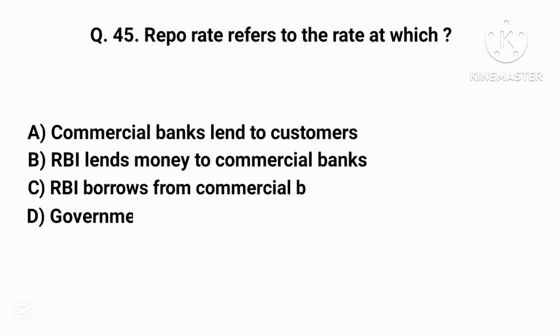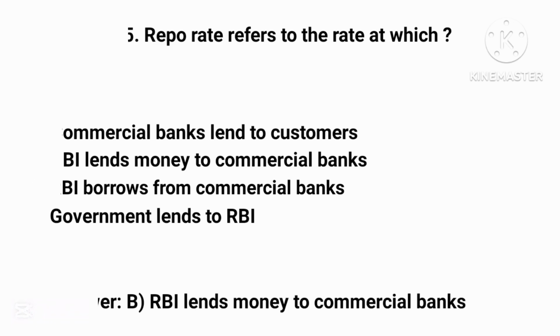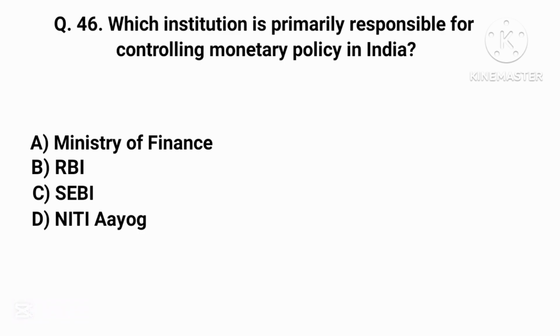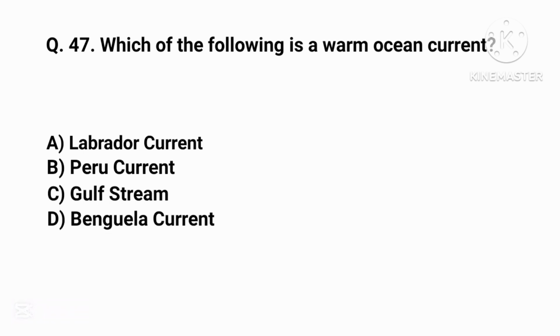Repo rate refers to the rate at which? Correct answer is option B, RBI lends money to commercial banks. Which institution is primarily responsible for controlling monetary policy in India? Correct answer is option B, RBI. Which of the following is a warm ocean current? Correct answer is option C.